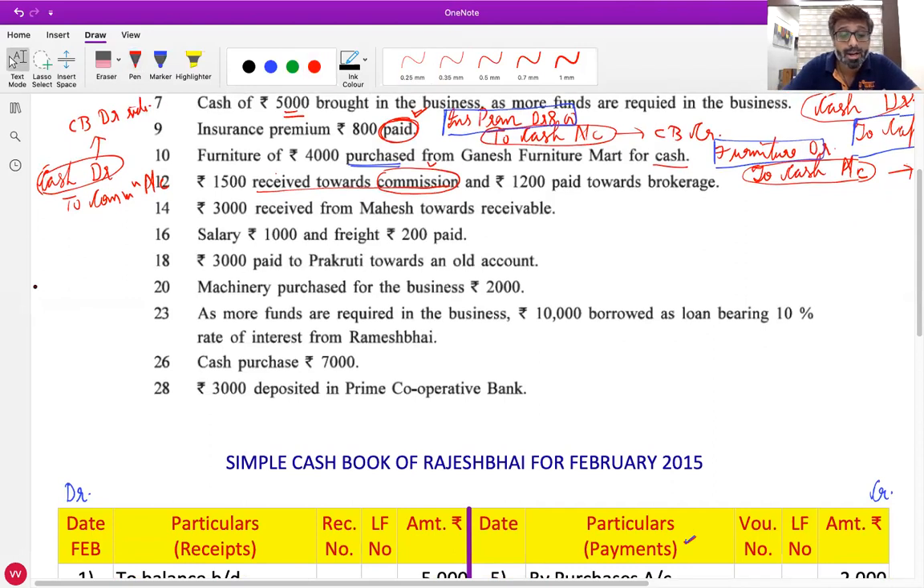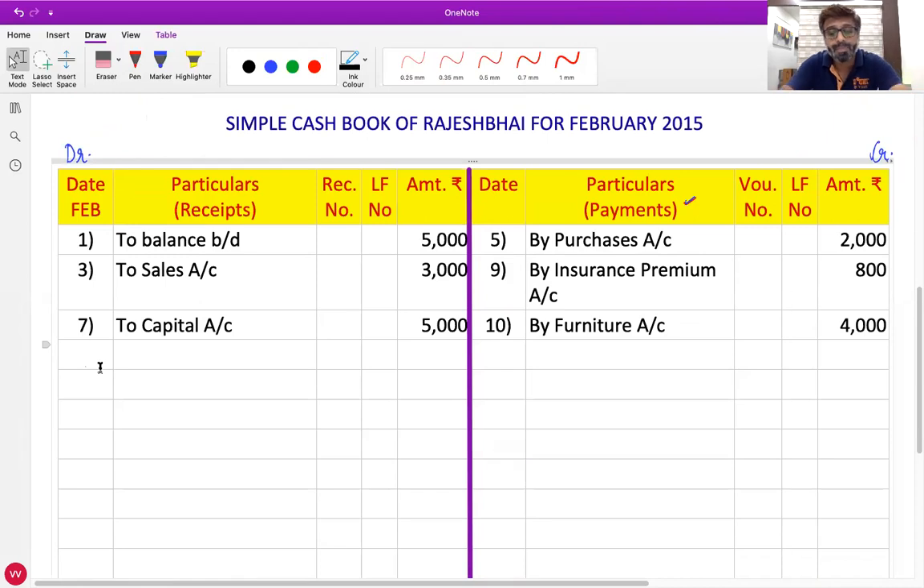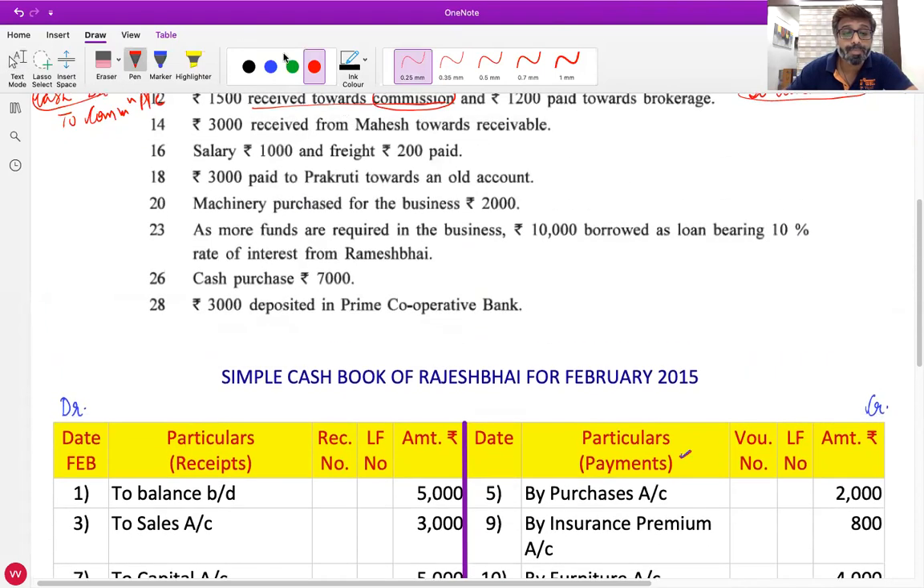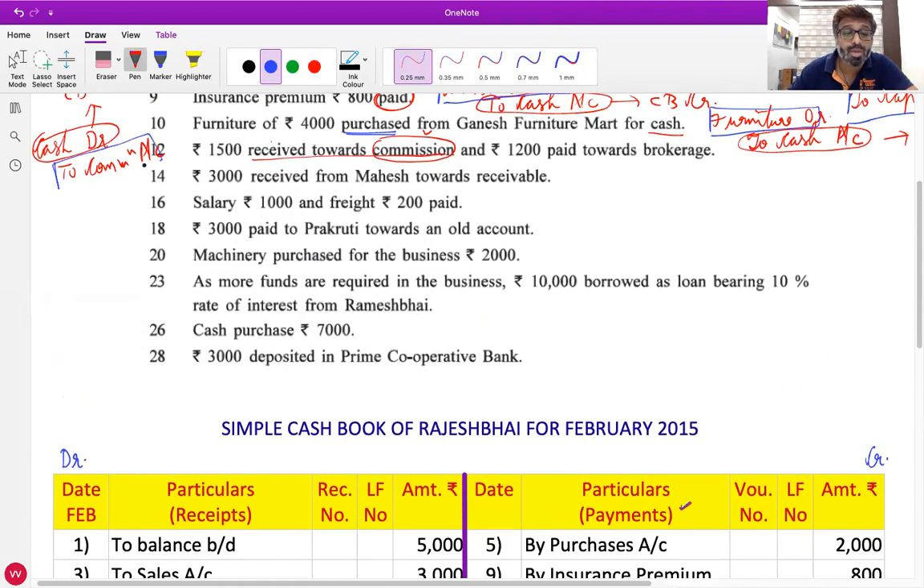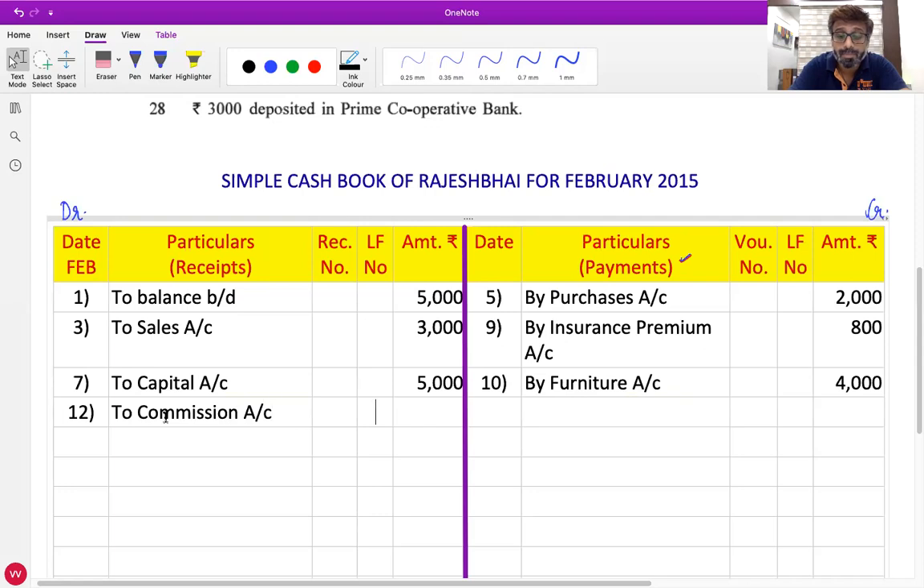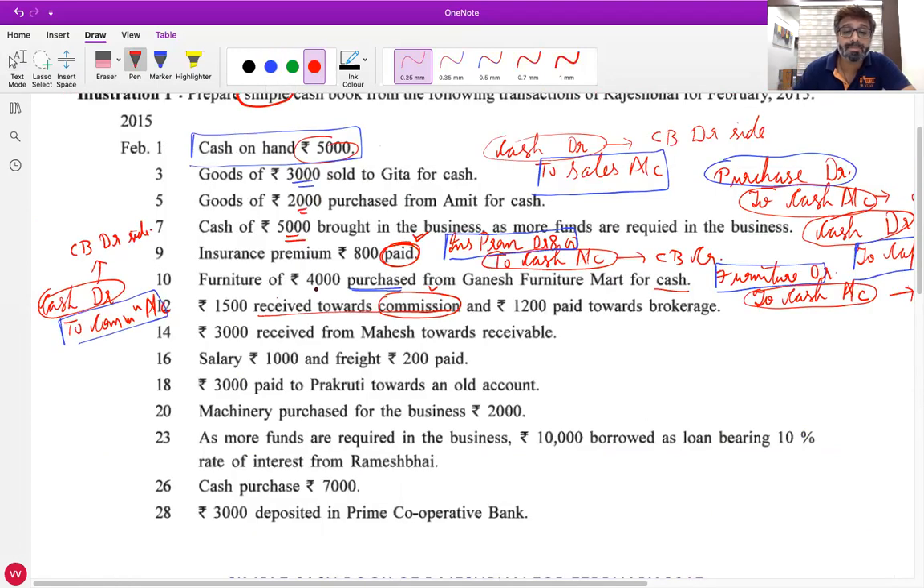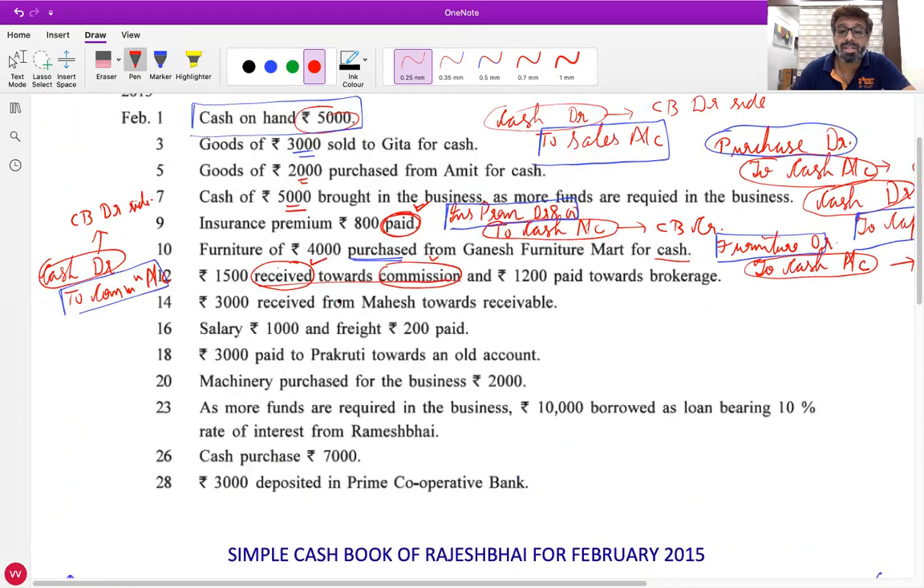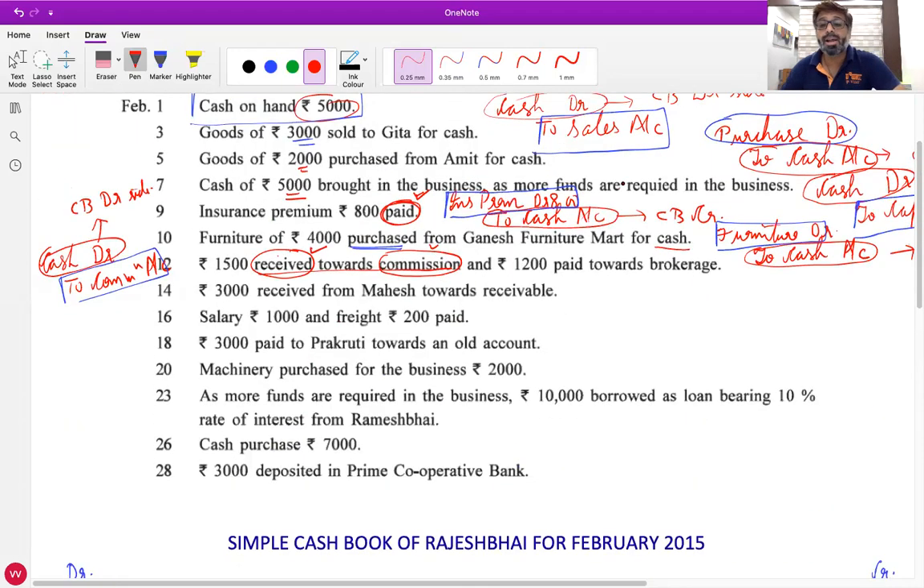What is the date I should write on the debit side? 12. What will I write in particulars? To commission account, the name of the opposite account. And the amount column? 1,500. Bhumi, can you see the word received is clearly given? So it will come on the receipt side. Received means it will come on receipts, and we have received for commission, so in particulars you write to commission account. Is everyone clear with this? Yes, sir.